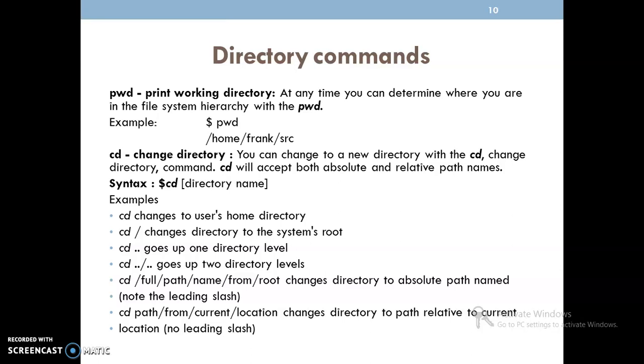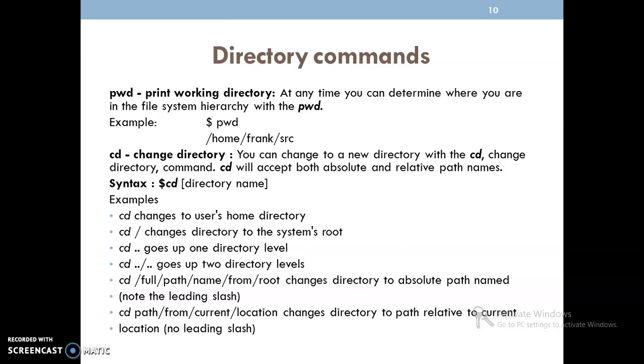If I type only cd, that indicates changing to the user's home directory. The current home directory will be changed. If I type cd followed by /, that indicates changing to the system root directory.